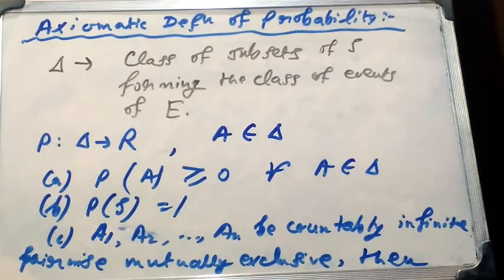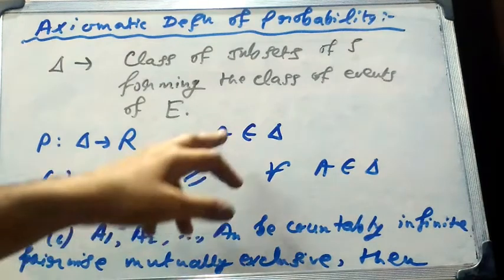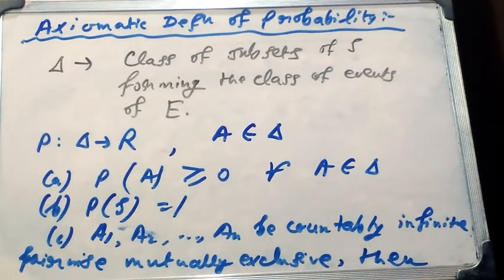Now finally we will learn the axiomatic definition of probability. To define it, let E be a random experiment and S be the corresponding event space. Also let delta be the class of subsets of S forming the class of events of E. A mapping P from delta to R is called the probability function defined on delta, and the unique real number P of A determined by P is called the probability of the event A, where A belongs to delta, if the following axioms, known as axioms of probability, are satisfied.